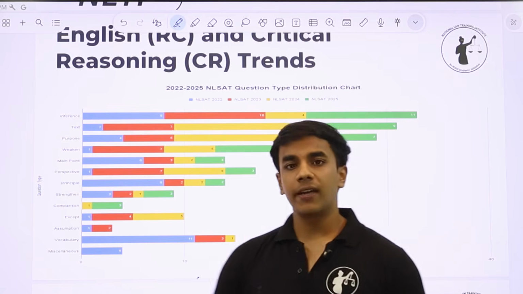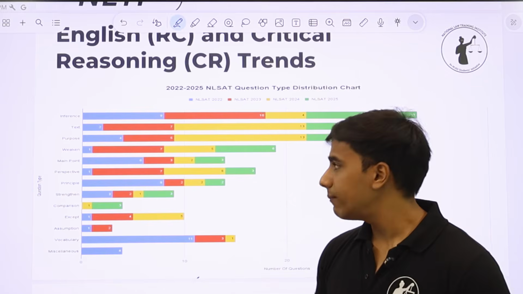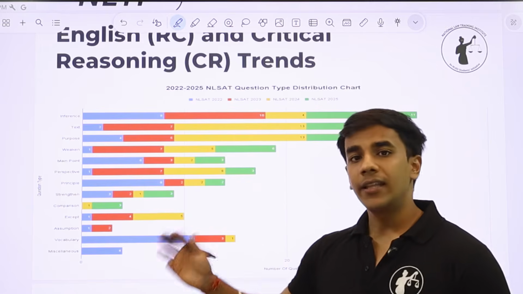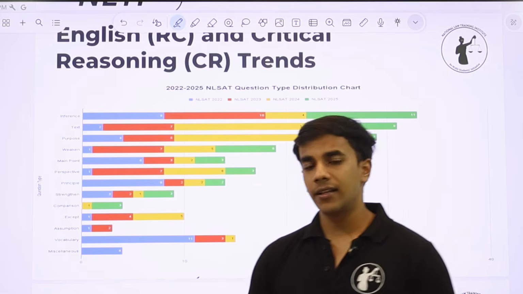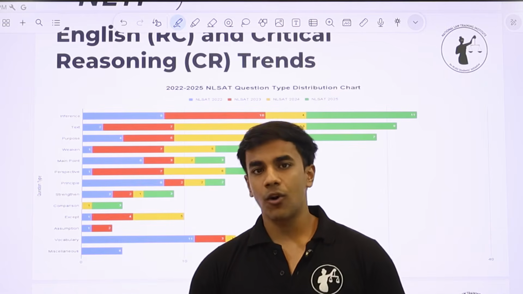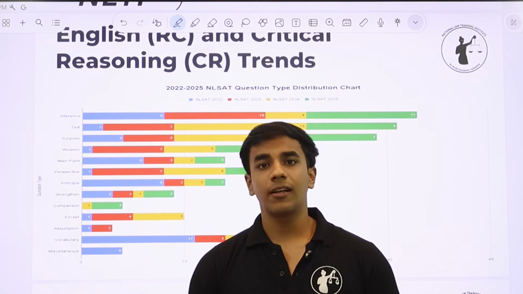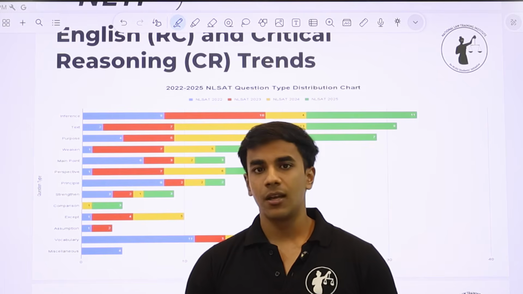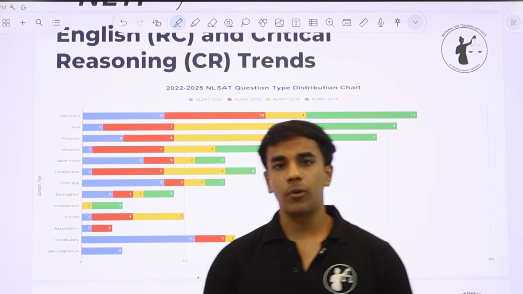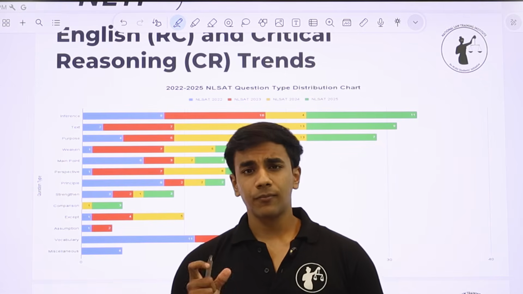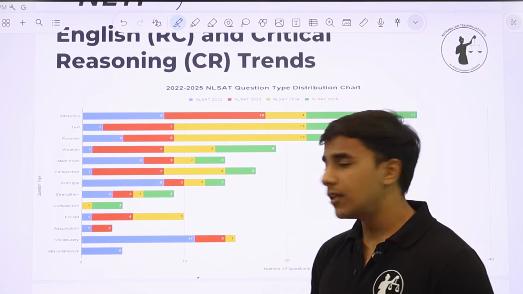Then main point, again very direct questions. What is the main point or what is the main idea of the passage? Perspective based questions, principle. Strengthening and weakening became very important in NLSAT 2025. We'll talk about that in this slide itself. But NLSAT 2025 में core CR बहुत ज़्यादा आई थी. Core CR से I mean questions related to assumption, questions related to strengthening arguments, questions related to weakening arguments. Strengthening, weakening in particular became a very important concept in NLSAT 25, and a huge chunk of questions was asked from strengthening and weakening concept. Comparison, accept, assumption, vocabulary, and miscellaneous.